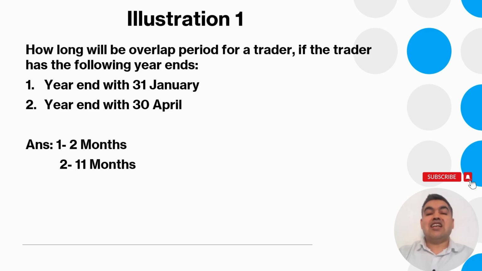If the year end is 30th of April, that is almost 11 months behind 5th of April, so there will be 11 months of overlap profit. If it is 31st May, there are potentially 10 months, and then June will be 9 months, and so on until you choose the accounting reference date of 5th of April or 31st March.